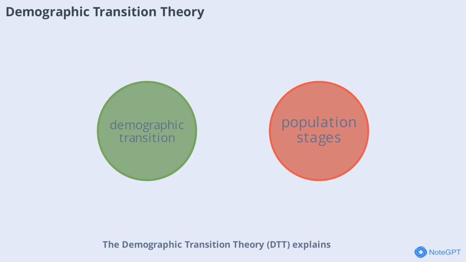Demographic transition theory (DTT) explains how populations change as countries develop. It describes 5 stages from high birth and death rates to low rates and even population decline. In the first stage, both rates are high and growth is slow. As health and sanitation improve, death rates drop, leading to rapid growth. Eventually, birth rates also fall, stabilizing the population. In the final stage, very low birth rates can cause the population to shrink, as seen in some developed countries.